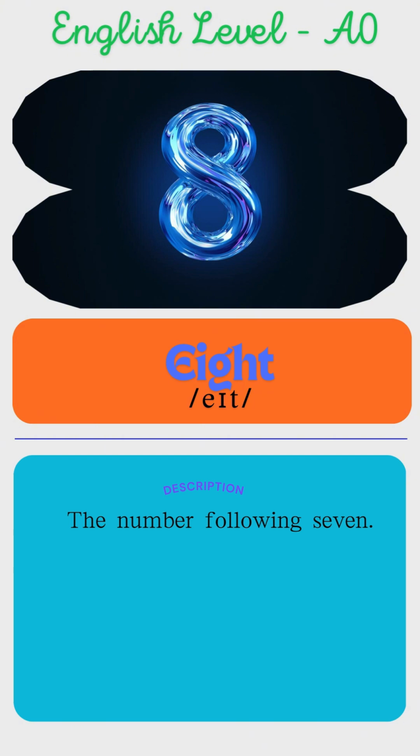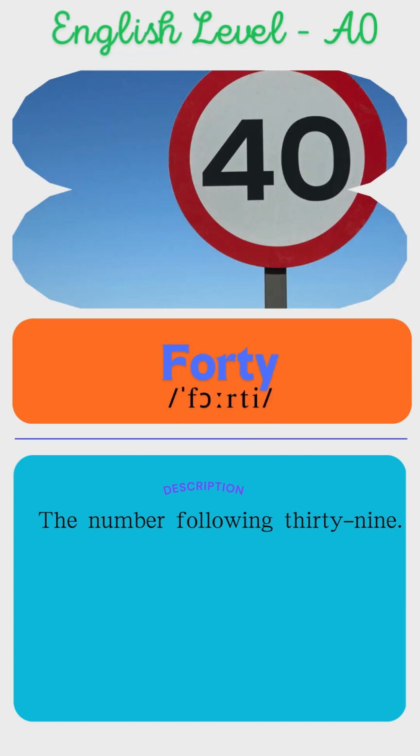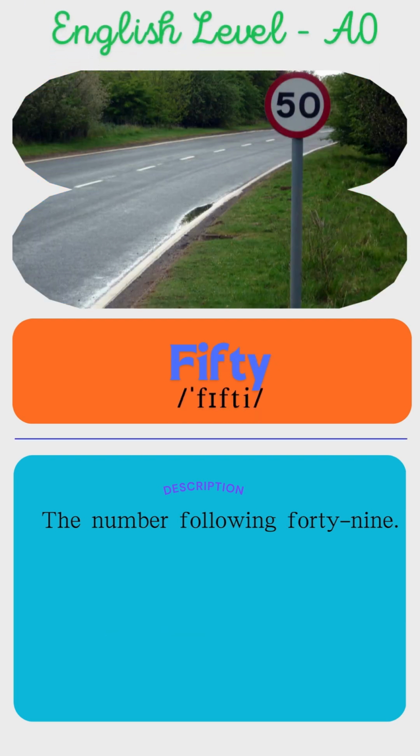8. The number following 7. There are 8 chairs around the table. 40. The number following 39. He is 40 years old. 50. The number following 49. The book costs $50.